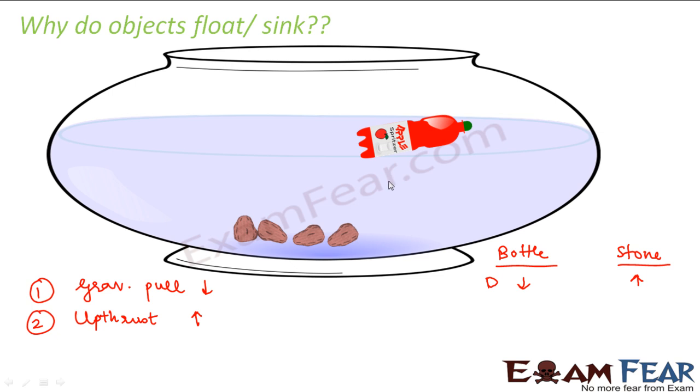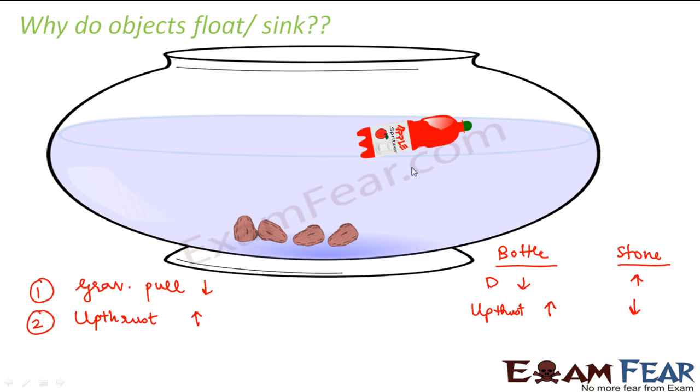In the previous slide we saw that if the density of the fluid is more, it will exert more buoyant force, because the density of the fluid is directly proportional to the buoyant force. So in this case, the upthrust or the buoyant force will be more. But in case of the stone, the density of the stone is very high, so comparatively the density of the water is less. If the density of the fluid is less, the upthrust is also less.